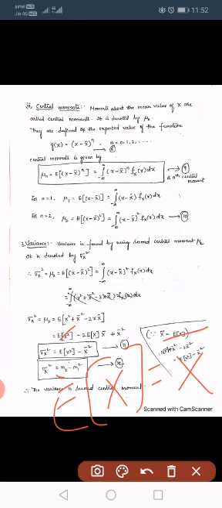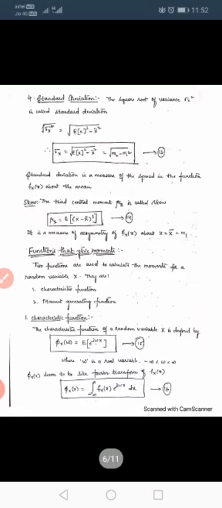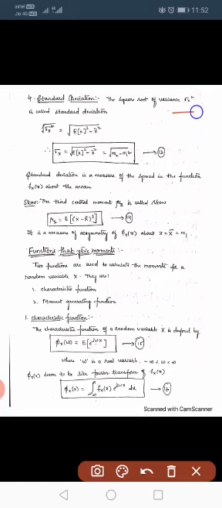Here x bar square means m1 square. So this is called variance. Variance is the second central moment. Next one is the standard deviation. The square root of variance is called the standard deviation.